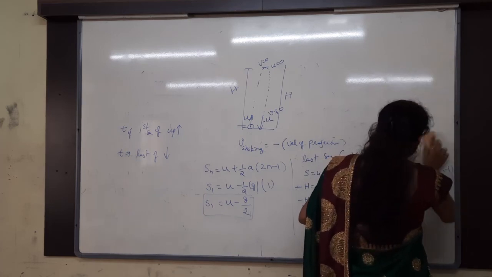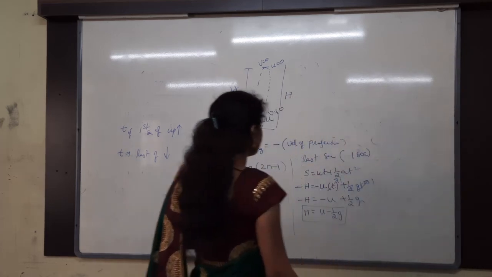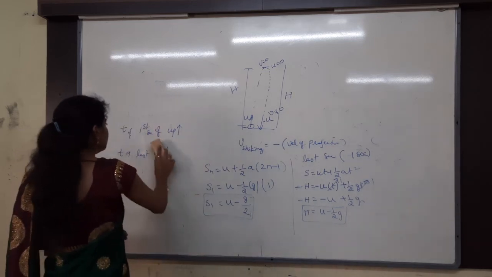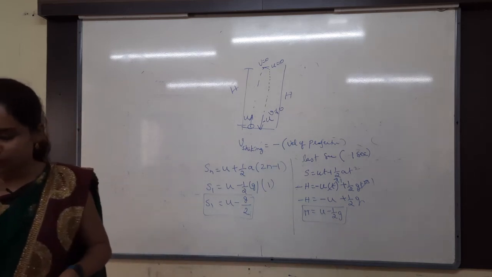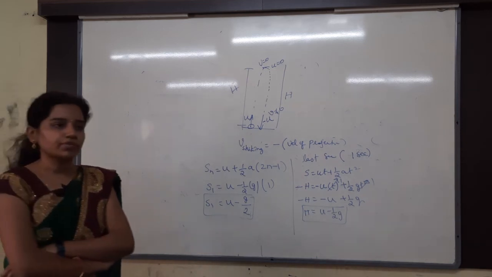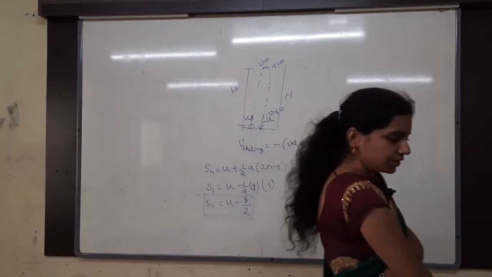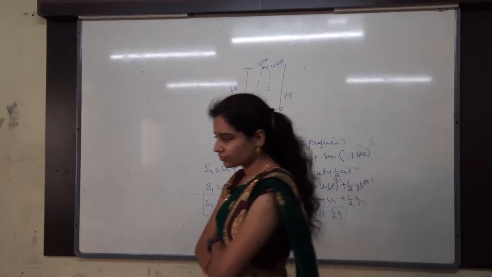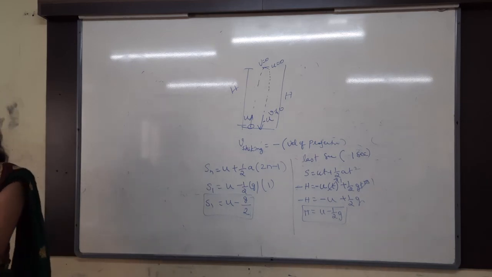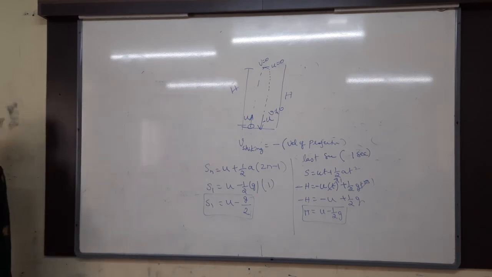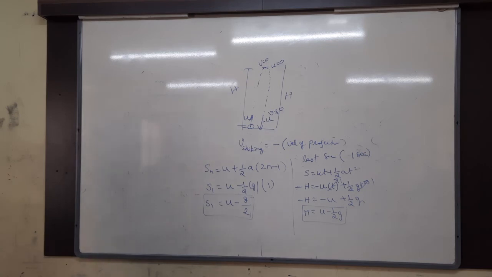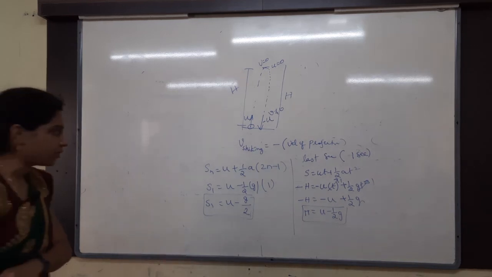The distance travelled by the particle in the first second of its upward journey is equal to the last second of its downward journey.